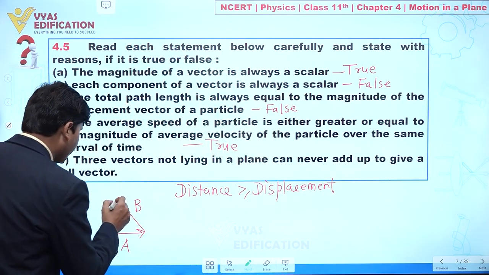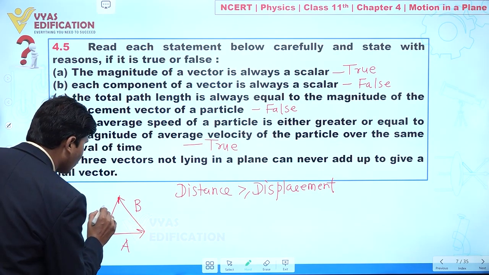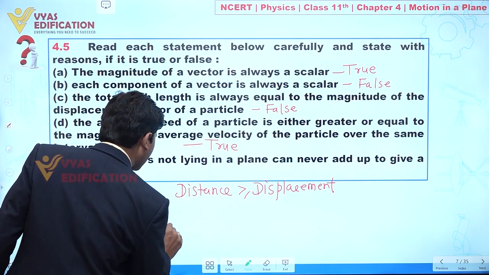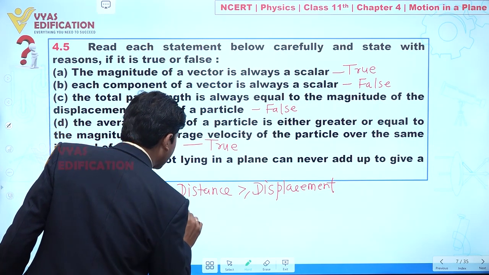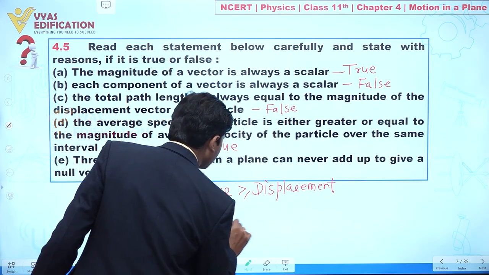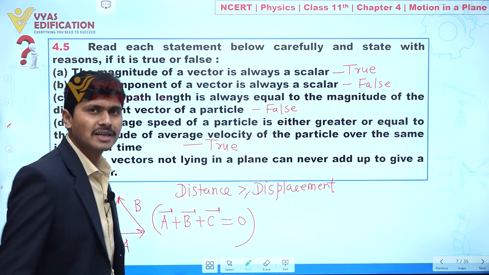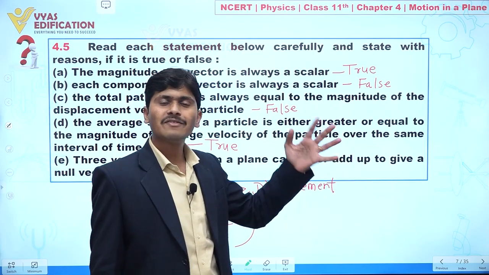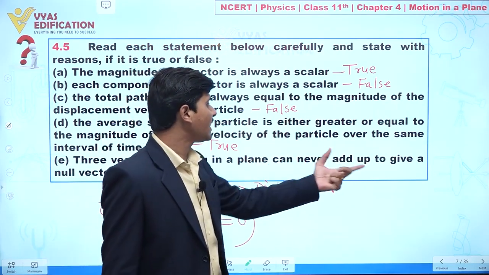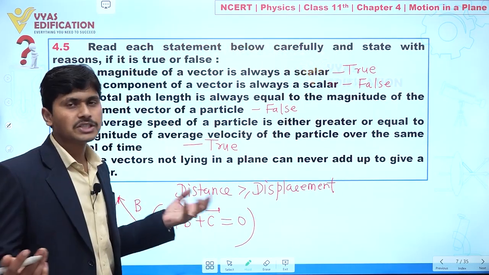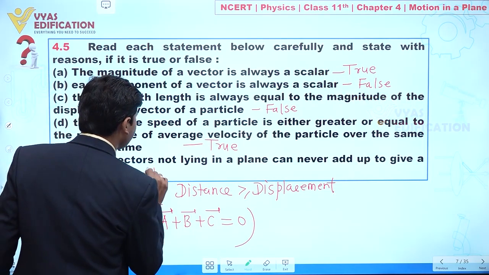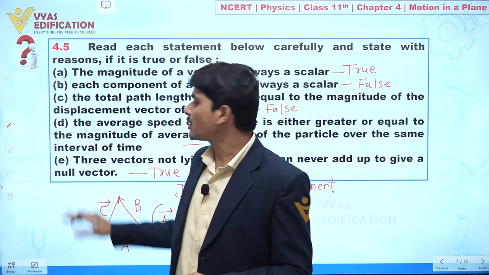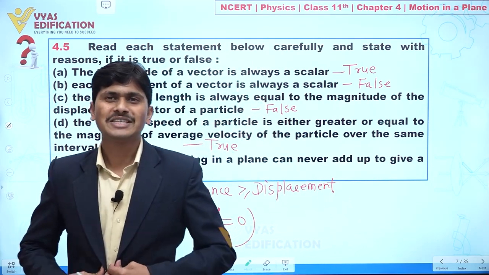Clear? But if this vector C is also in the same plane, then you can write A vector plus B vector plus C vector equal to 0. Clear to you? But three vectors not lying in a plane can never add up to give a null vector. Yes, this statement is true. Clear? So I think all the five statements are clear to you. So this is all about this question. Clear?